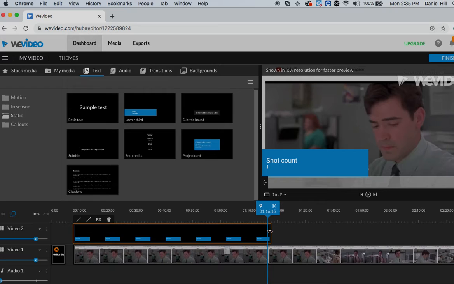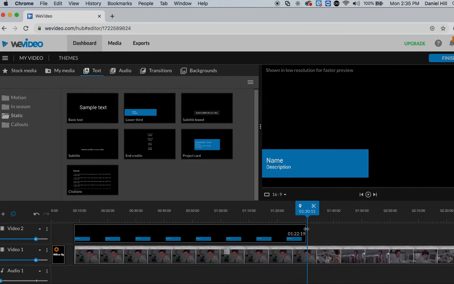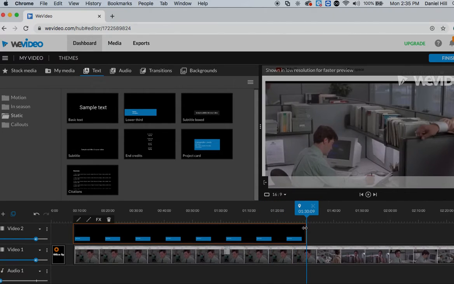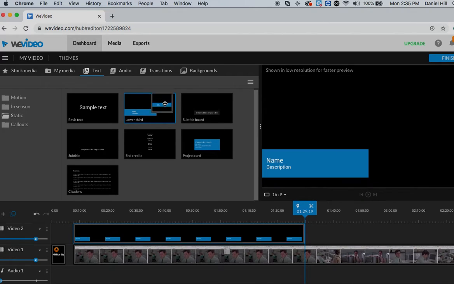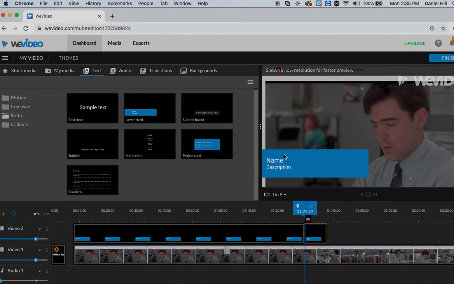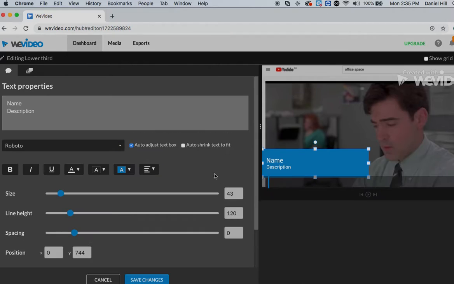So I'm actually going to click on my title bar, and I'm going to grab it right to that point. Okay, so what you can do is you can actually create multiple versions of these little shot counts. So if I click on this, I'm clicking on my shot counter, and I can add a new shot counter, right? So I'm going to drag another one over top. Okay, and I'm going to click on it and edit it.